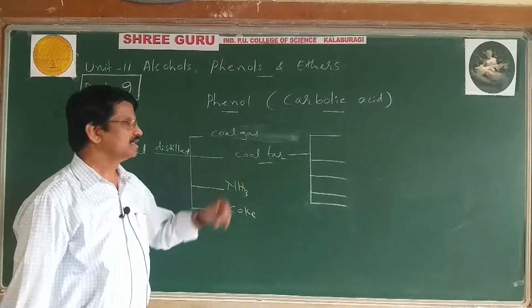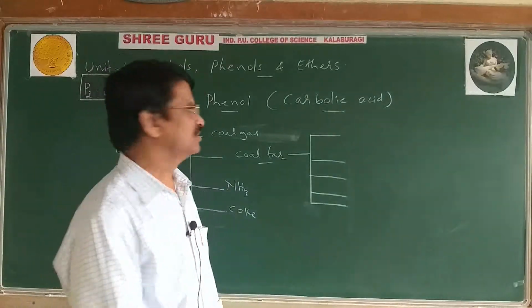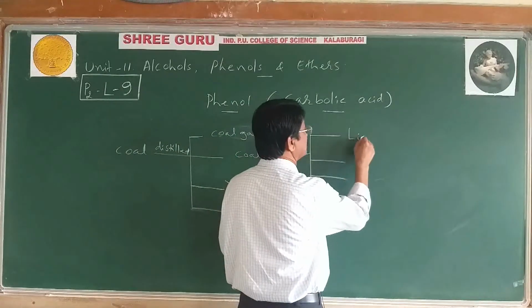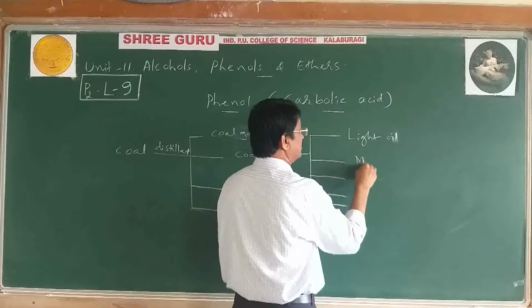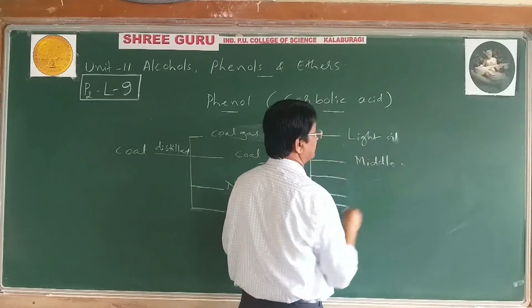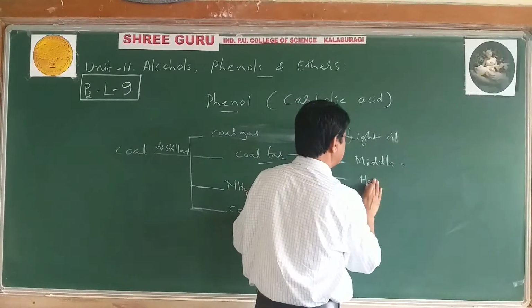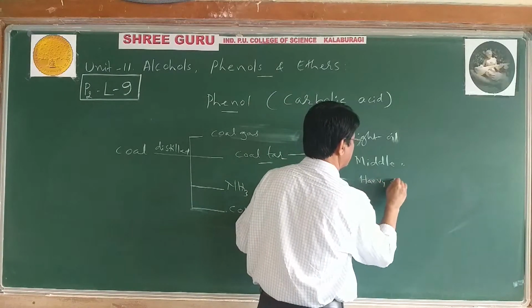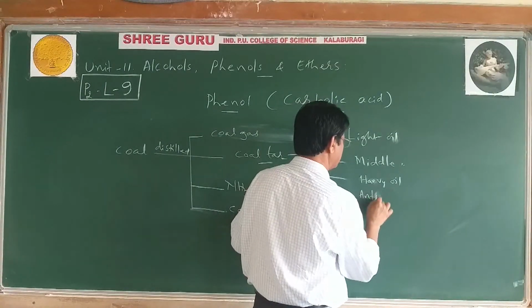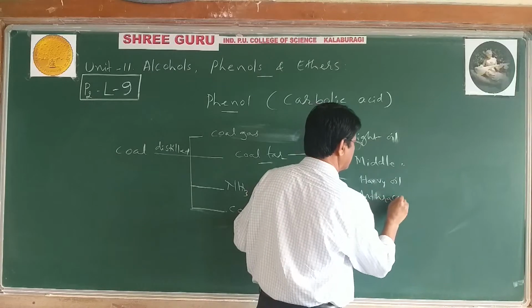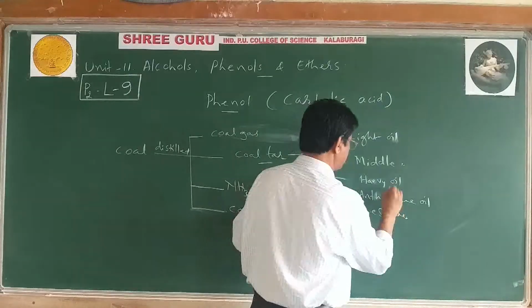Now when coal tar is subjected to fractional distillation, we get five fractions: light oil fraction, middle oil fraction, heavy oil fraction, anthracene oil fraction, and residue or pitch.